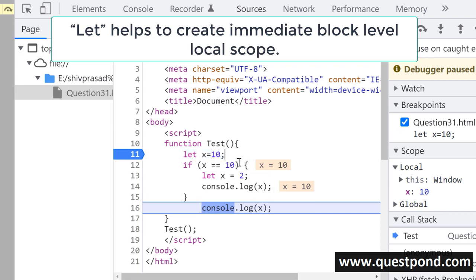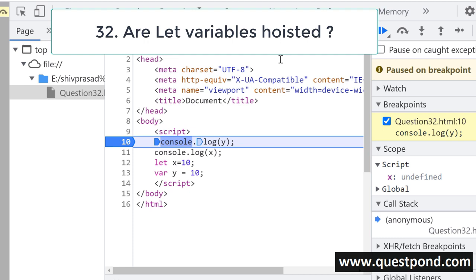So let keyword helps you to create block level scoped local variable. Block level means whichever curly bracket inside which you have declared the let is the scope of that variable, nothing beyond that. Are variables with the let keyword hoisted?